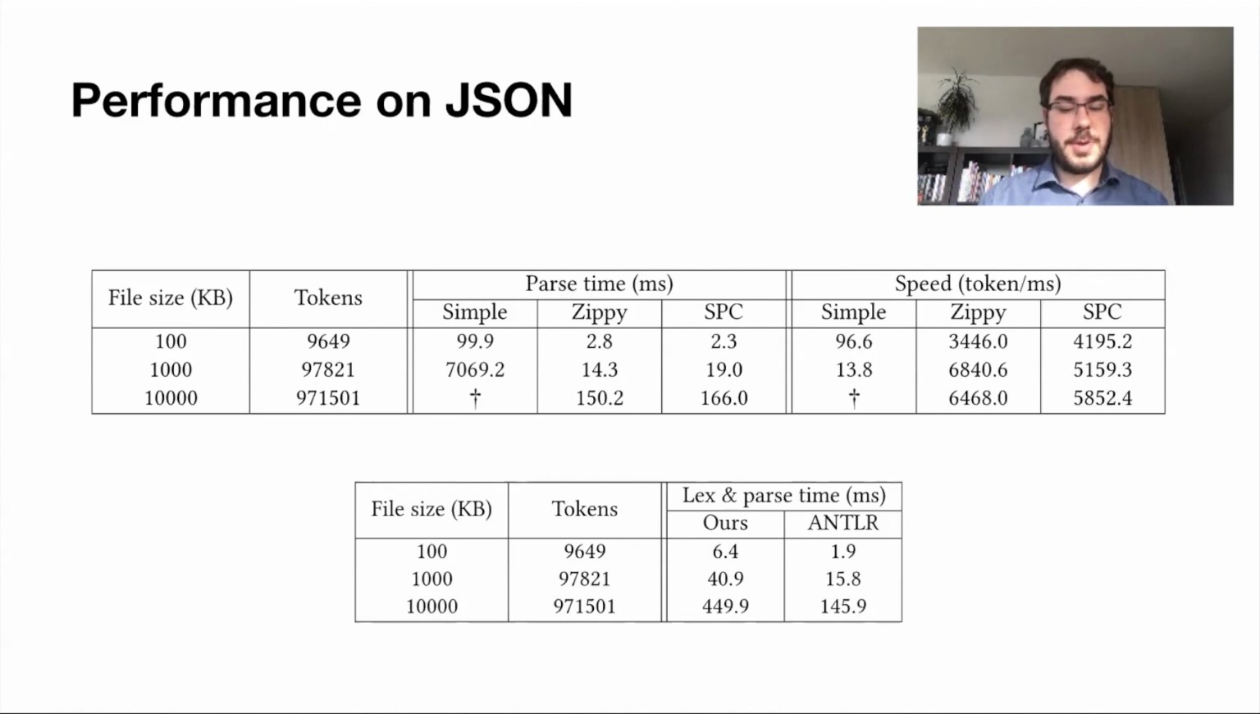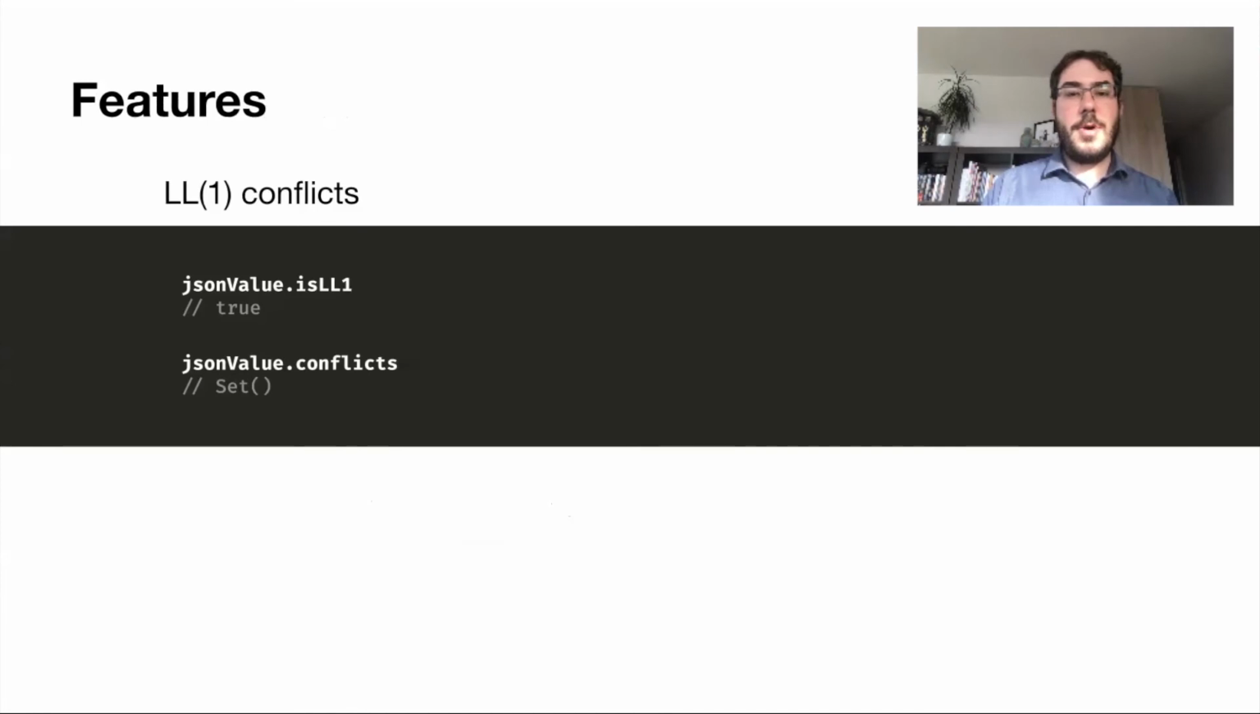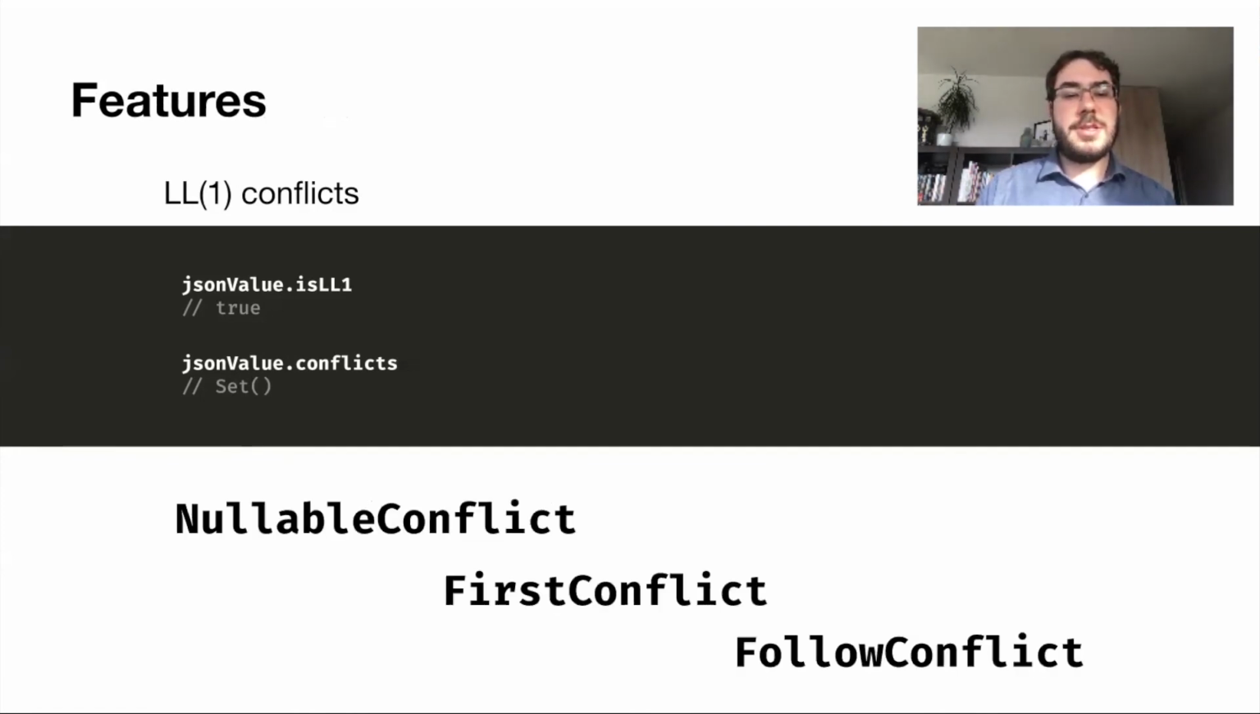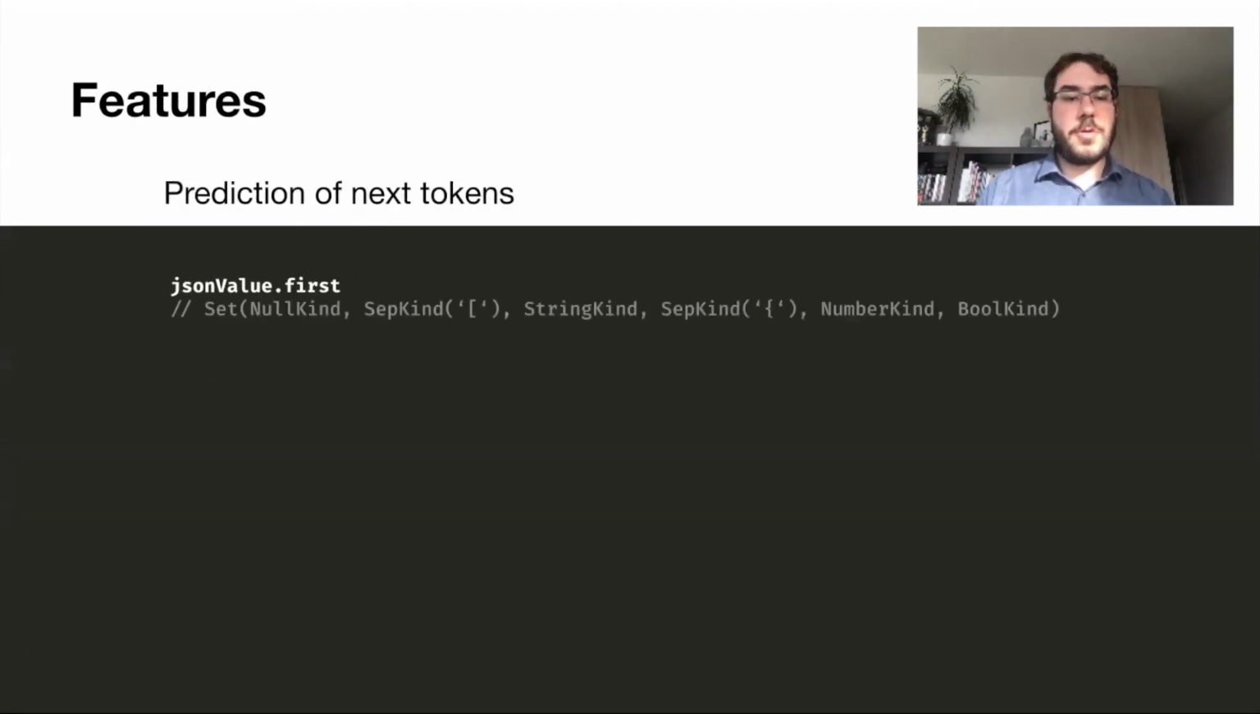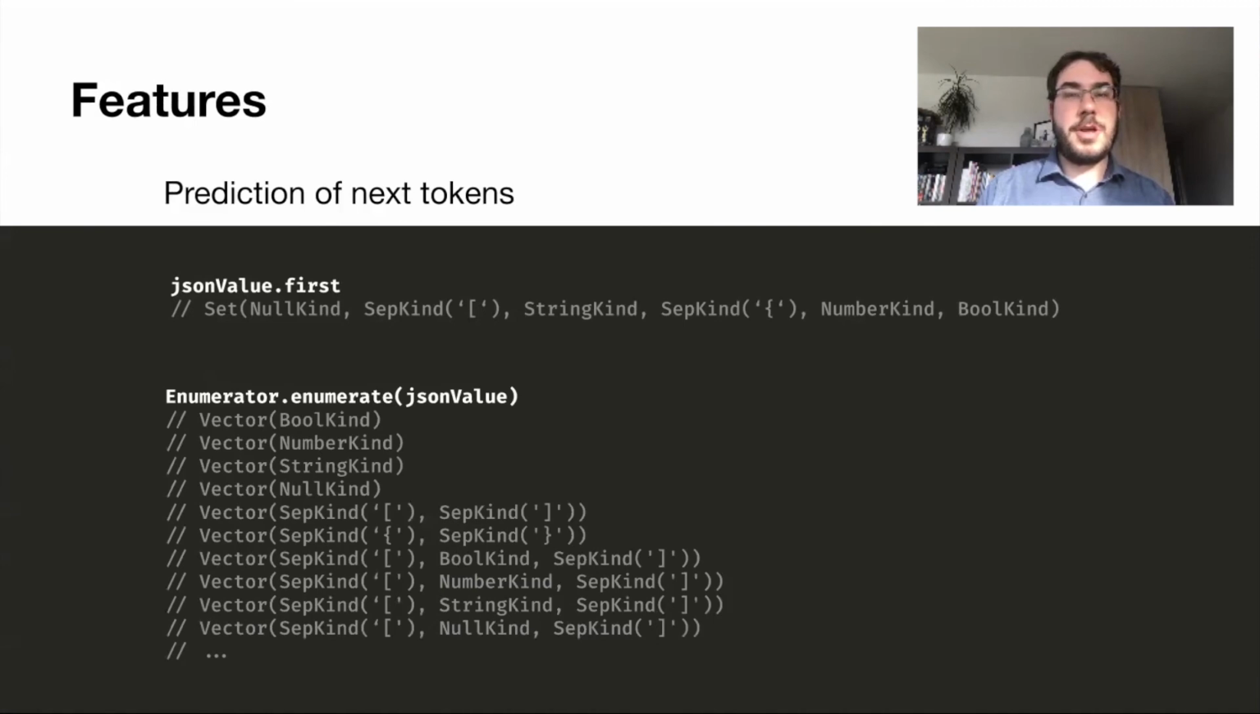In addition, we compared it with ANTLR. Even though we don't rely on any form of code generation, our approach is only 3 times slower than an ANTLR-generated parser. Among the features of Scallion, we have the possibility to statically check that a parser is LL1, and in case it is not, to get the list of conflicts. We can also predict the next token, for instance, using first. We could also enumerate the token kinds that form valid JSON values.